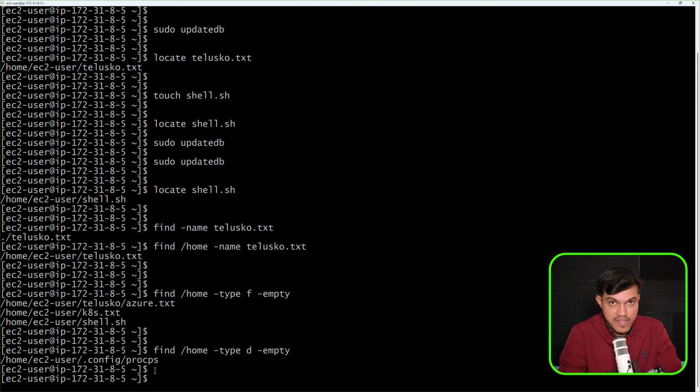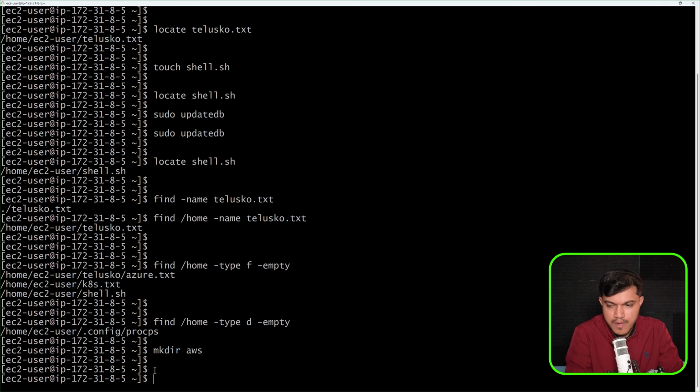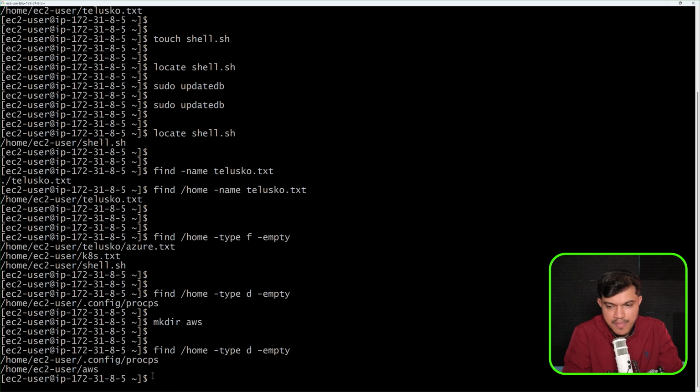Now, all the empty directories which we have, you'll be able to get this. We don't have any right now which we have created. It is giving some default ones. So I'll do one thing. I'll say mkdir, maybe I'll just create one directory here by the name AWS. Okay, any name of your own choice, that shouldn't be a problem. And now again, I will search with find, and I'll say -type d -empty. All the empty directories I want to know alongside their location. The moment I run this, we are getting this. See, we have this within home, within ec2-user. We have one directory which is AWS, and this is currently empty, right? So find and locate can be used in order to locate or find the files and directories within your Linux system.